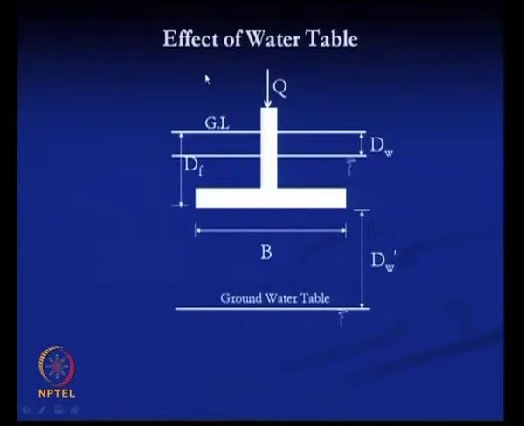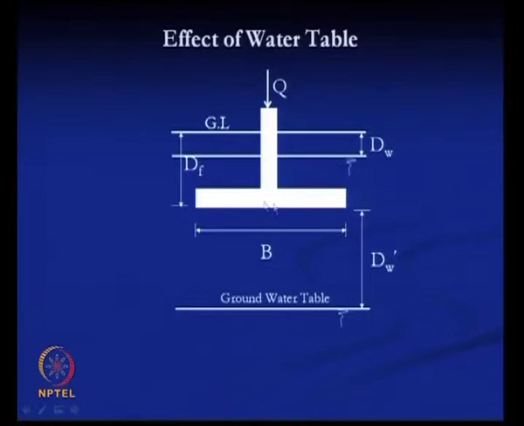Now, if we take the effect of water table, suppose this is the footing whose width is B and depth is d f. These are the positions of the water table. The water table can be above the base of footing or below the base of footing. So, we will consider the different cases where we put this water table.